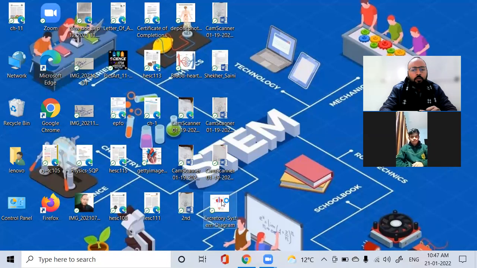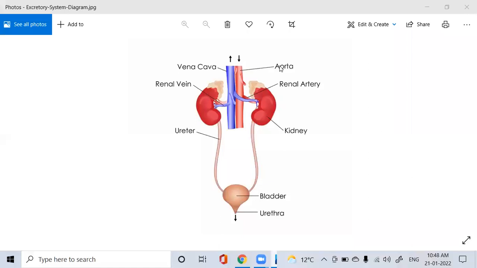So for excretion, we have a special system in our body that we call the excretory system, and you can see it here on the screen. I hope all of you remember this. Okay, what's this? Now we are going to discuss one by one what is there in our human excretory system and how the excretion takes place.